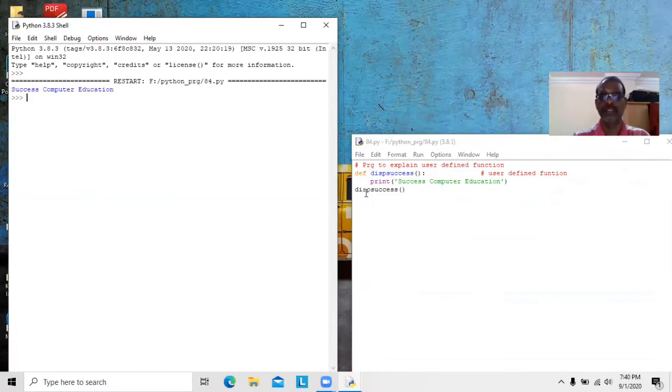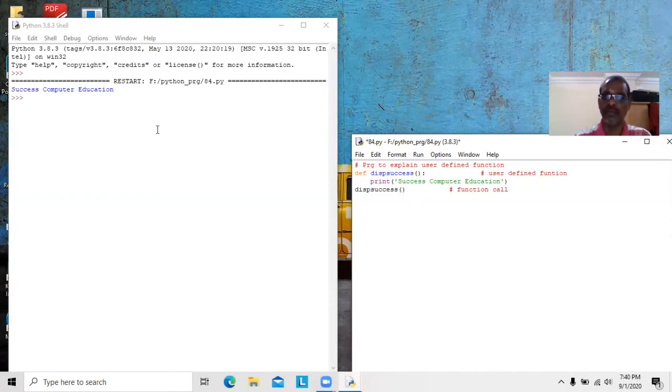First, this success will execute. That is called as a function call. This statement calls this function. This function contains only one statement, that is print success computer education, that will be displayed.